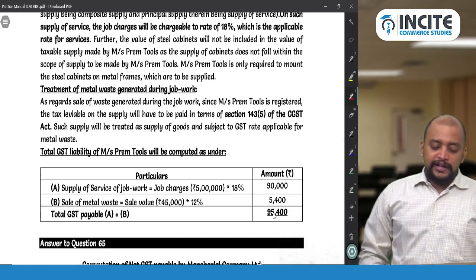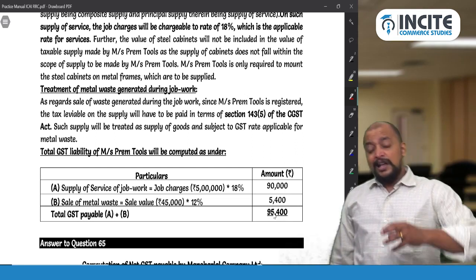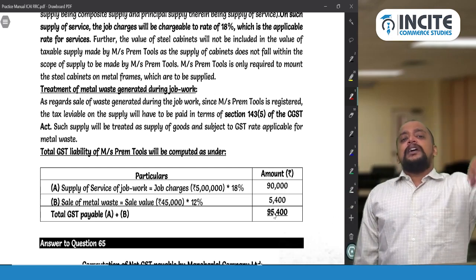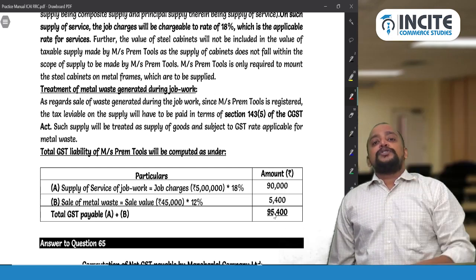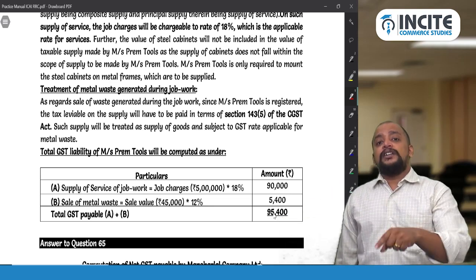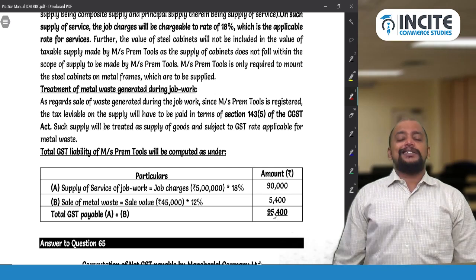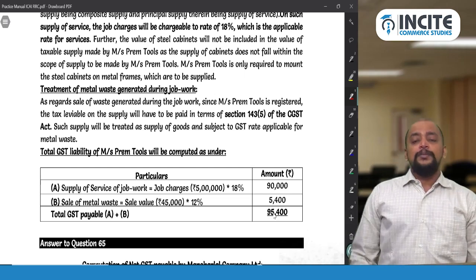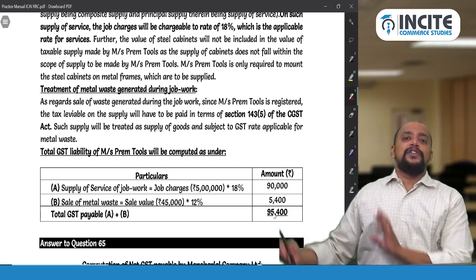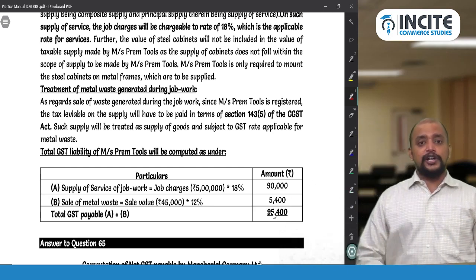Understood or not? So on that waste and scrap, if the job worker is unregistered, as the job worker's place is shown as one of the additional places of business of the principal, whenever that waste and scrap is sold from the job worker's place, on that the principal has to pay GST. What about job charges? On job charges GST is not payable, because the job worker, that individual, will come under individual. So as the job worker is unregistered, there is no GST on the job charges. Okay.